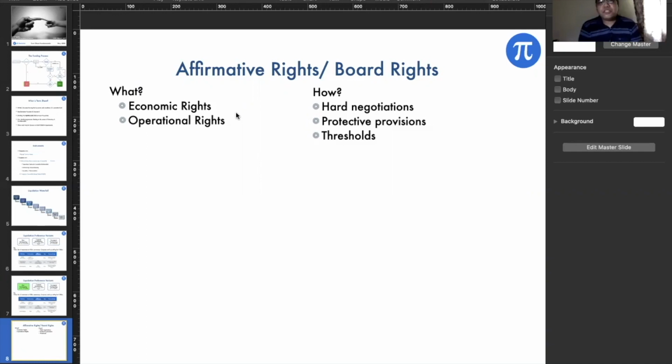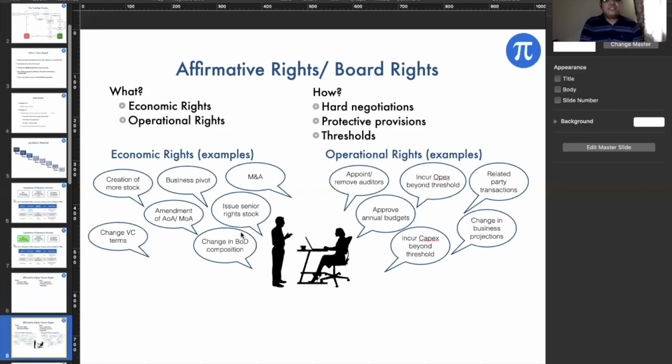Then there are protective provisions. These are all protective provisions. I want to protect myself and my economic rights, and I'll come to examples of what are economic rights and what are operational rights. I want to give this right to people who have a certain shareholding percentage, and they will indulge in those matters which are beyond a certain threshold, such as a huge capital expense or a huge OPEX expense. This is a typical example of what can be economic rights and what can be operational rights.